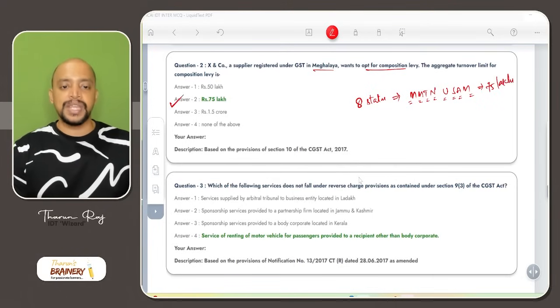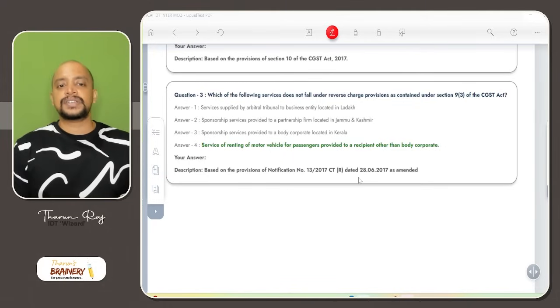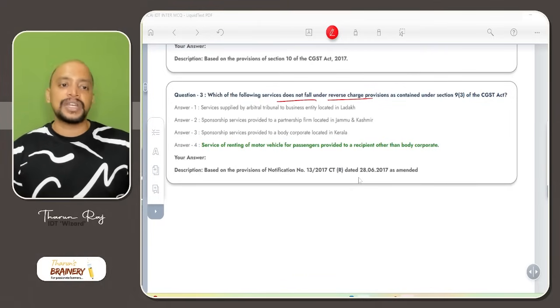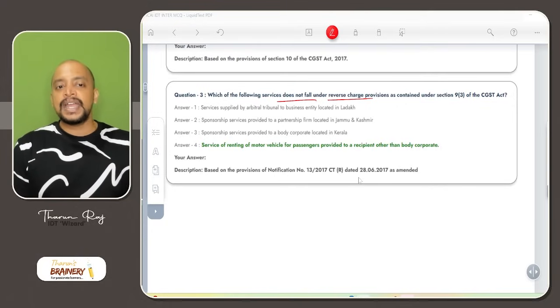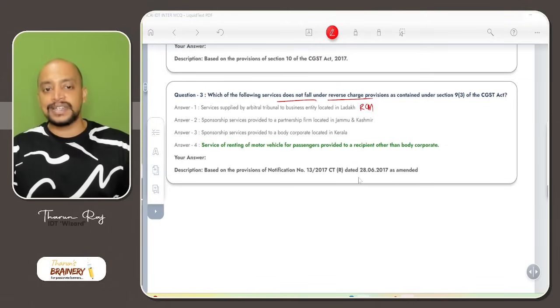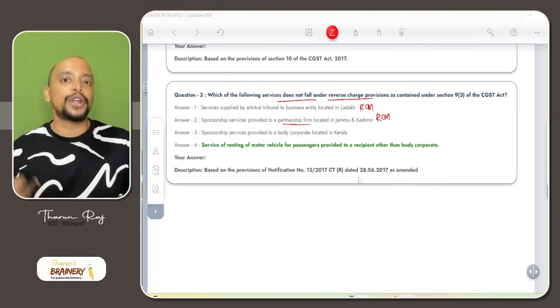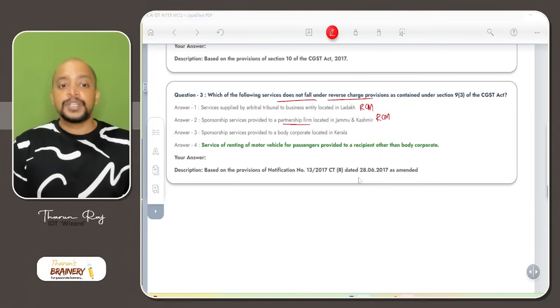So option B. Then, which of the following services does not fall under reverse charge provisions as contained in section 9(3)? Services provided by arbitral tribunal to business entity is RCM. Service provided by advocate or arbitrator is RCM. Sponsorship service provided to a partnership firm, again RCM. Sponsorship service provided to body corporate or firm is covered under RCM. Sponsorship services provided to a body corporate are also RCM.